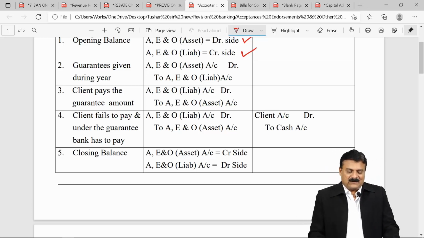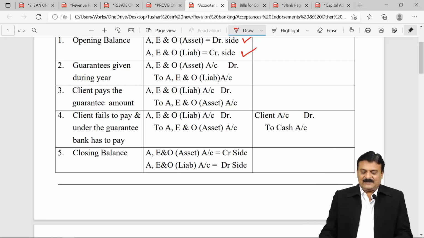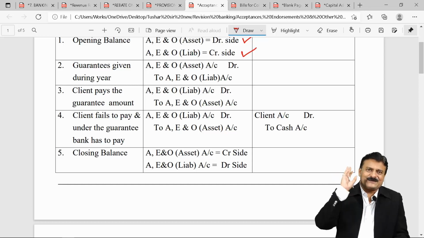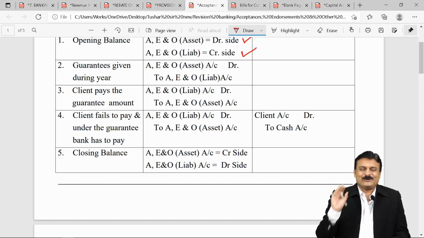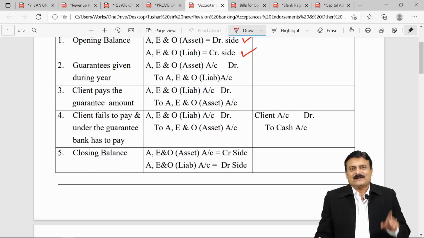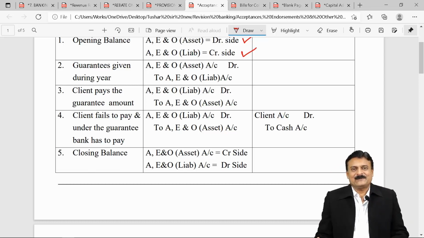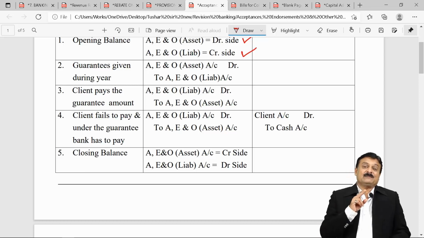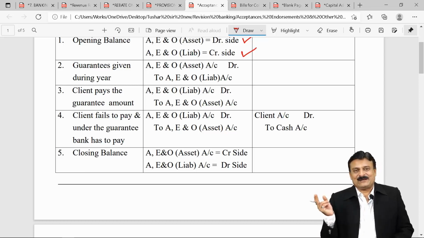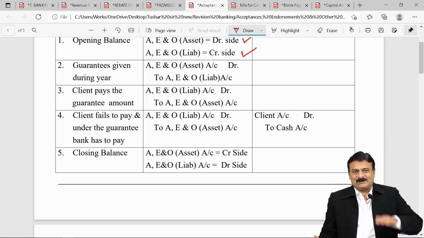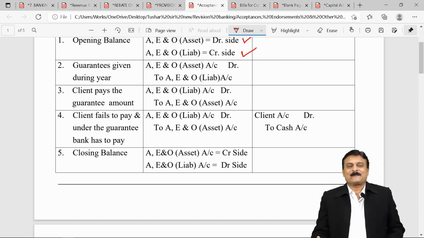Next, client pays the guarantee amount. When client pays the guarantee amount on the due date, I paid money to Mr. X. So your bank does not have to pay. Can I say if your bank does not have to pay, your contingent liability will come down? Contingent liability means may be paid, may not be payable. Now it is already paid off. So it's no more a contingent liability. So contingent liability comes down.